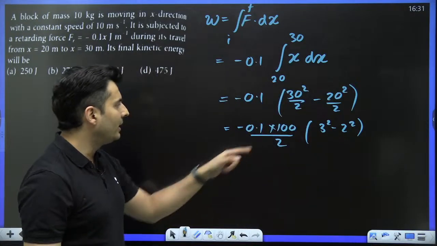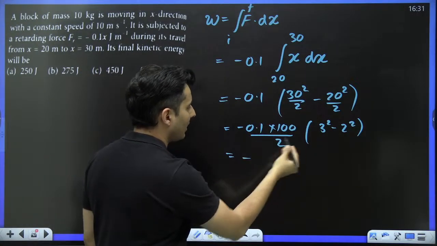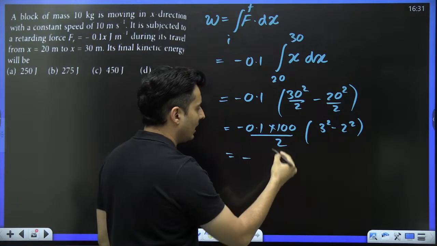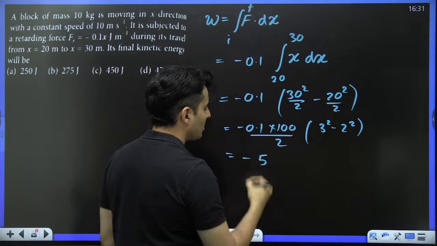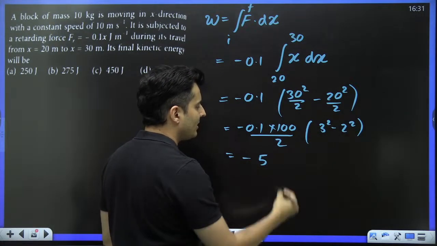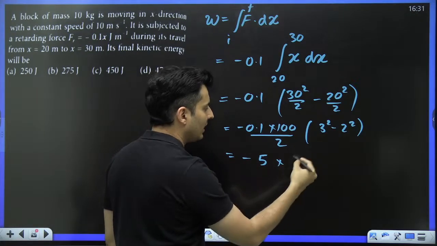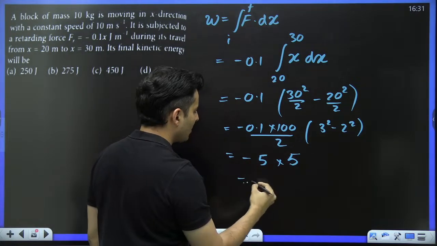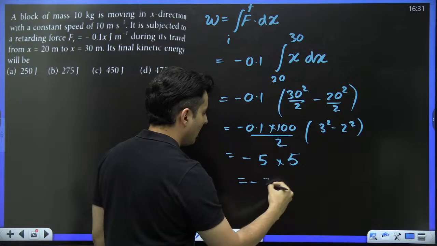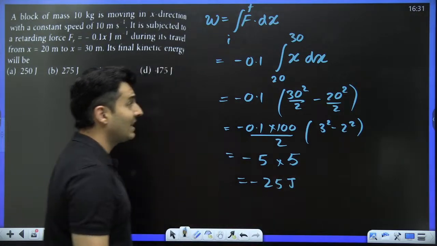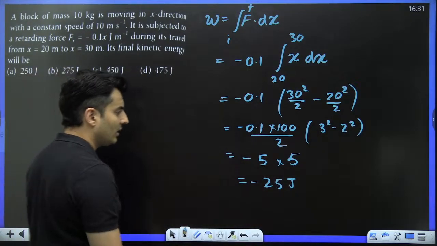Now 0.1 into 100 is nothing but 10. 10 by 2 is basically 5. So I just put 5 over here. 3 square is 9, 2 square is 4, 9 minus 4 is basically 5 again. So this is becoming nothing but minus 25 joules. That's the work done. But that's not the end of the story.